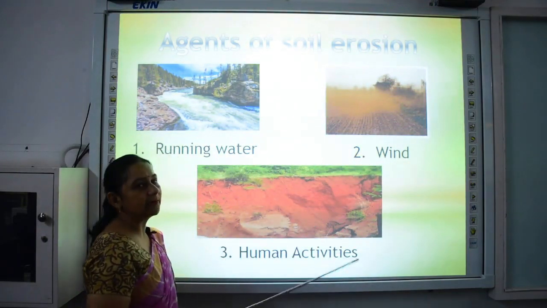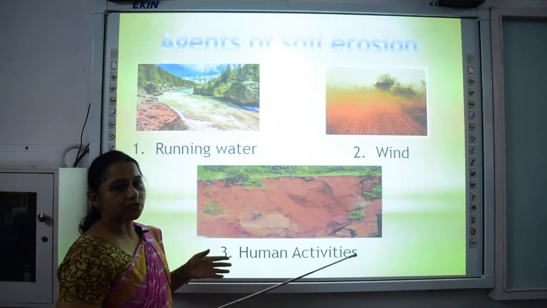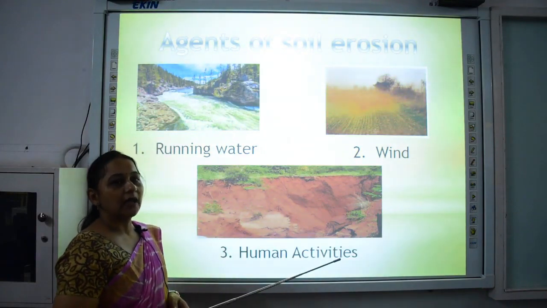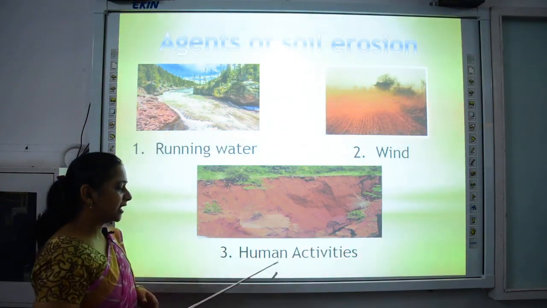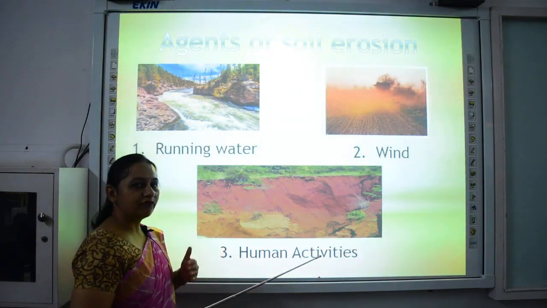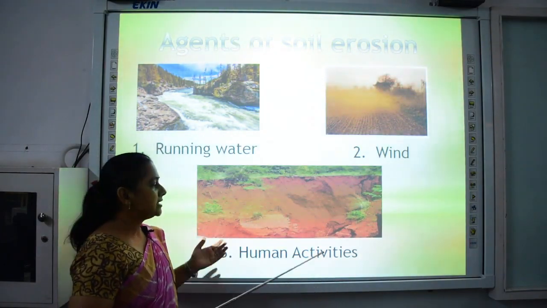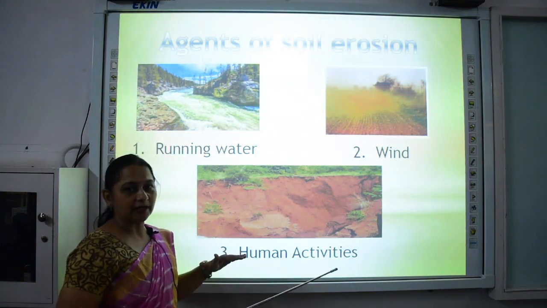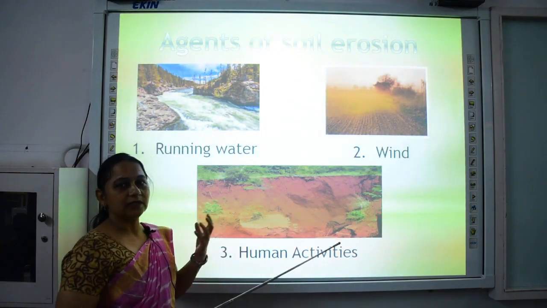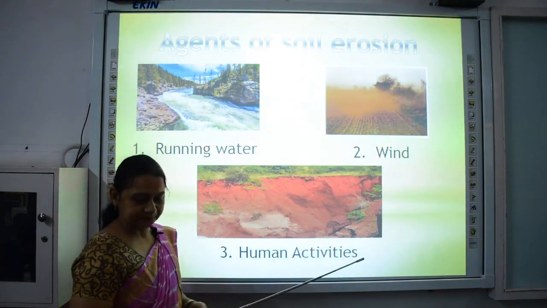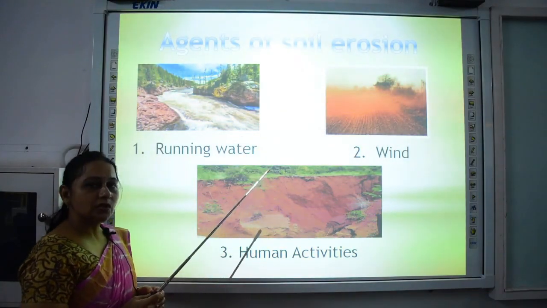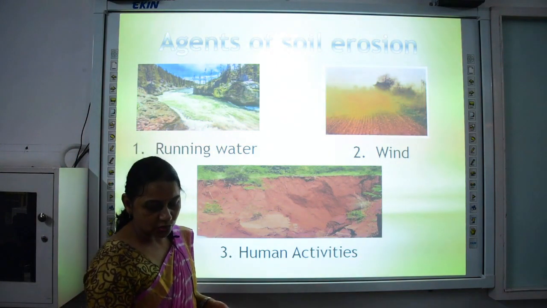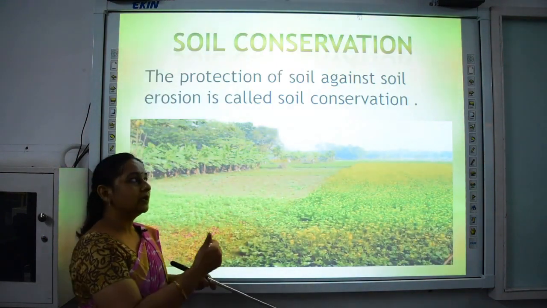Again, wind is an important agent which causes soil erosion, especially in dry areas or deserts. Wind blows away the top layer and causes soil erosion. Again, human activities like deforestation and overgrazing cause soil erosion because they remove the plantation, and when the plants are removed, the erosion of soil becomes more. So these are the agents of soil erosion, and as you know, soil is very important for all of us, so we need to protect it from being eroded away.